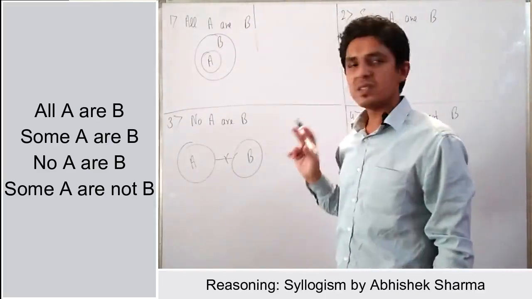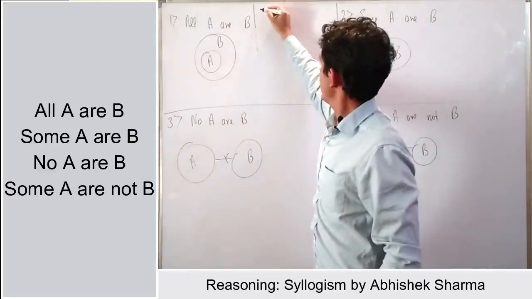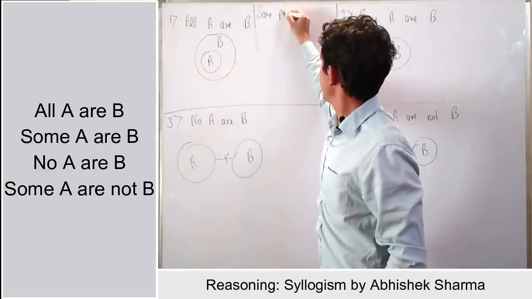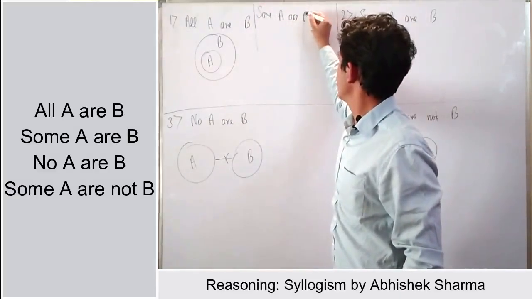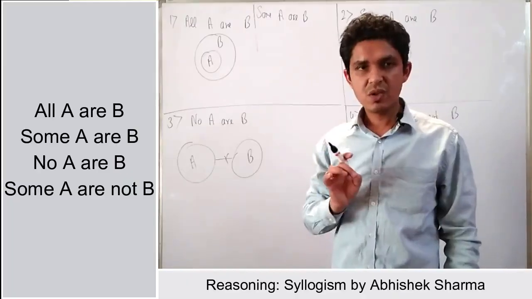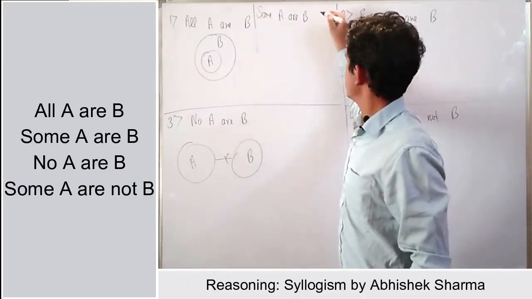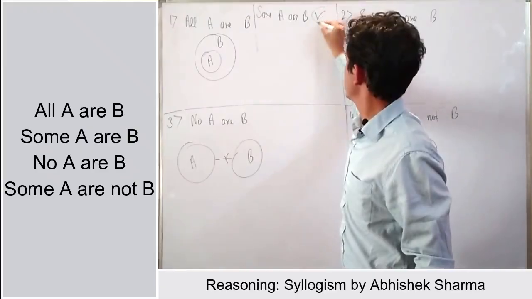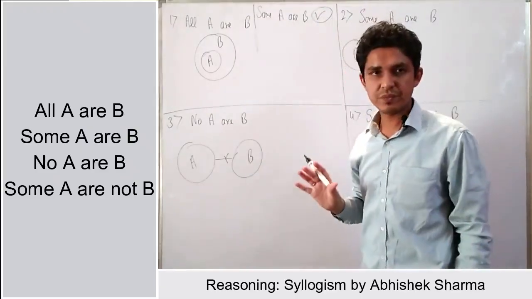If I check some A are B, that means some part of A is in B. If we look at the diagram, this statement is true because some A are B, right?